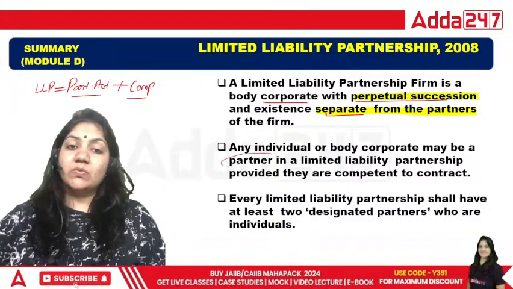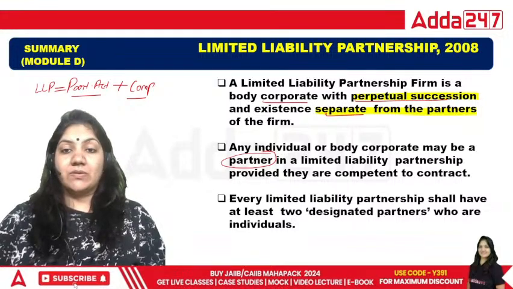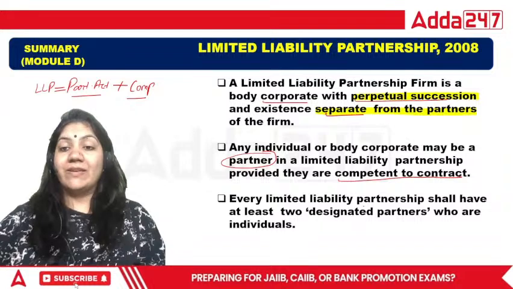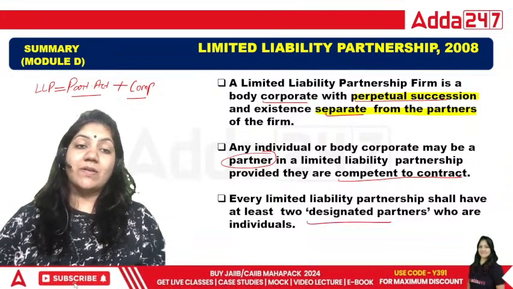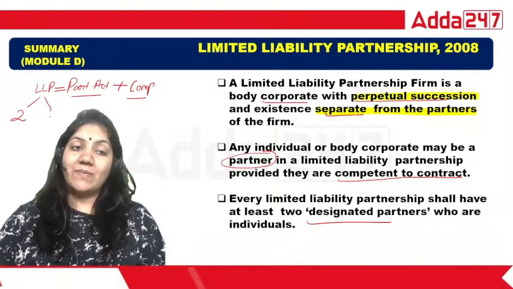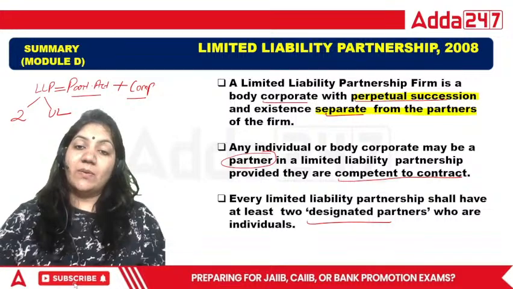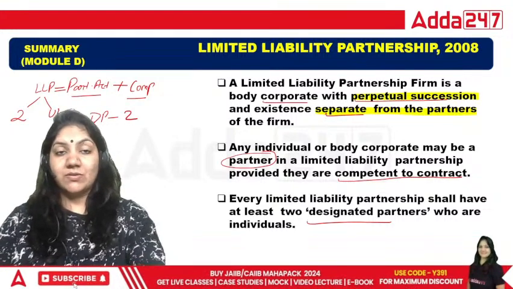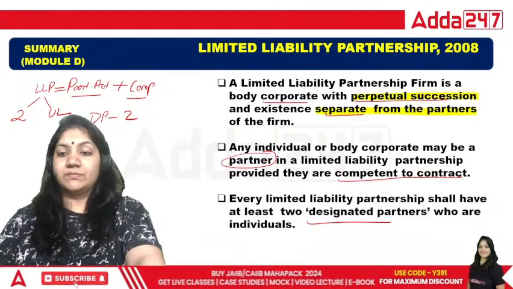The person who works in the LLP is called the partner, provided they are competent to contract. Every LLP shall have at least 2 designated partners who are individuals. It means in an LLP there are a minimum of 2 partners and the maximum is unlimited. And if we talk about designated partners, a minimum of 2 designated partners will be there. This is very important.